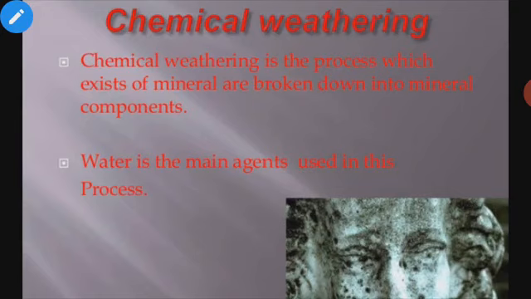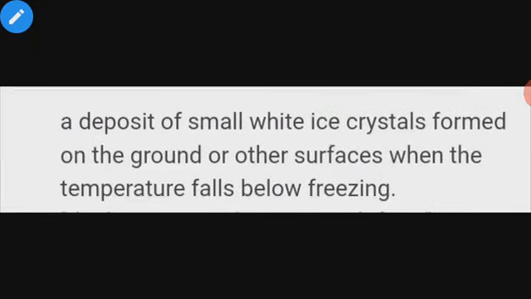One more factor is frost. What is frost? A deposition of small white crystals formed on the ground or other surfaces when the temperature falls below freezing. The small ice crystals deposited on the ground or on any other surface due to below-freezing temperature are known as frost.